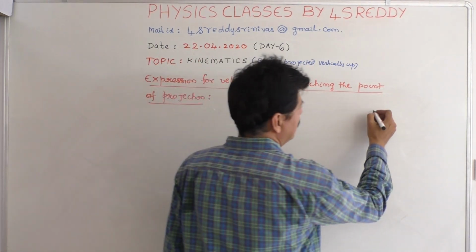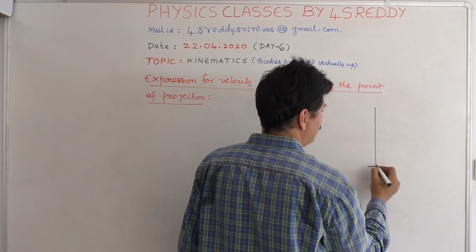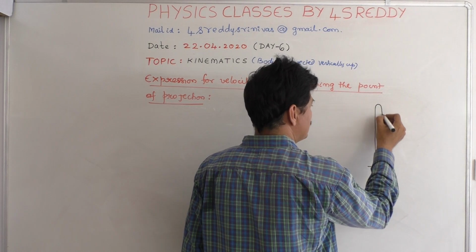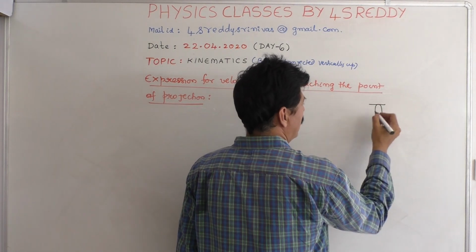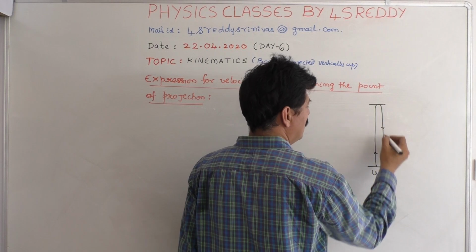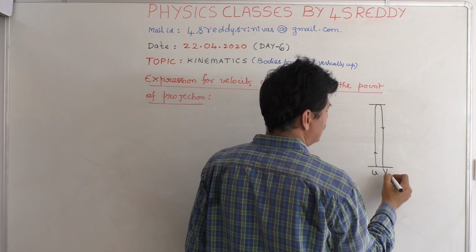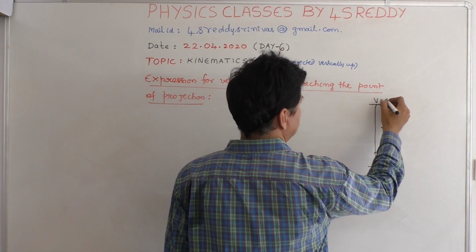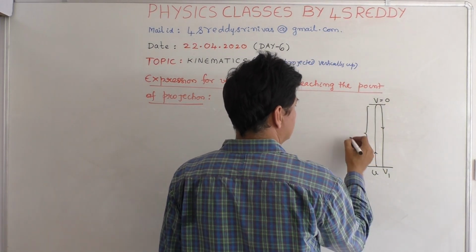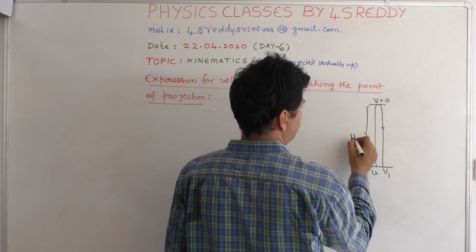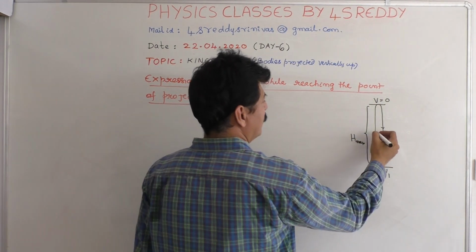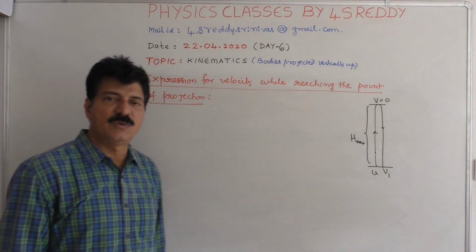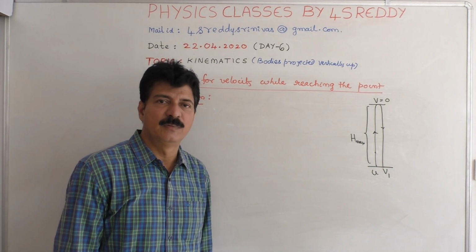For that, let us consider a body is projected vertically up with an initial velocity u. When it reaches the maximum height, it falls onto the ground. Let us say it strikes the ground with a velocity v1. While reaching the maximum height, its final velocity is 0. That is, h maximum is here while moving up. This is what we are going to consider.